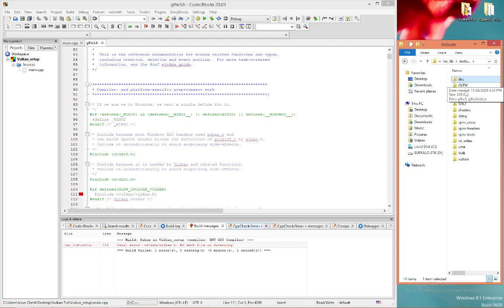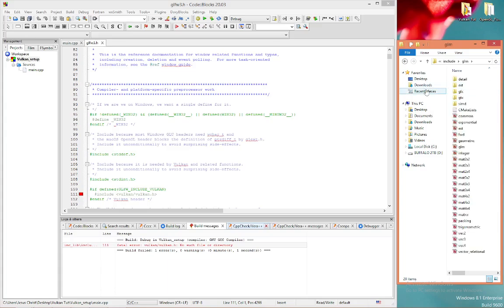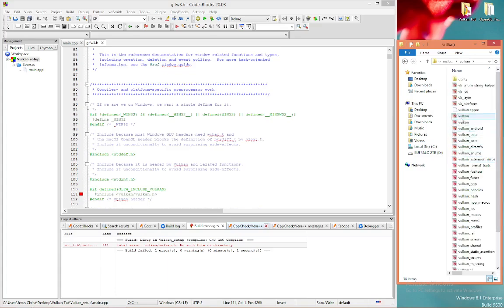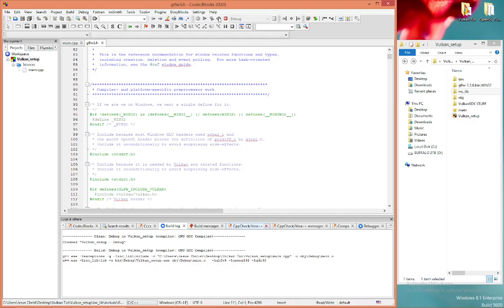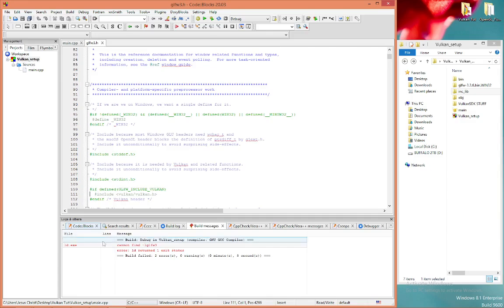GLFW, DXC, GLM, GL Slang. You're going to need GLM. So GL Slang, STL2, and all these other folders. You need that Vulkan folder because this is the file that you need. You need Vulkan.h. We'll go ahead and run a rebuild. Check to see if it's still asking for it. It's not asking for it anymore.